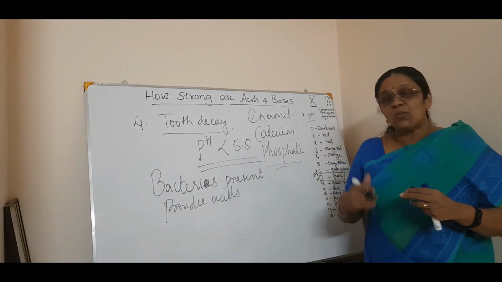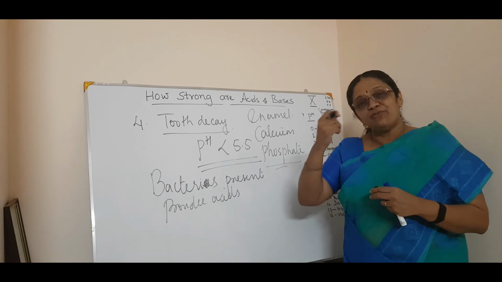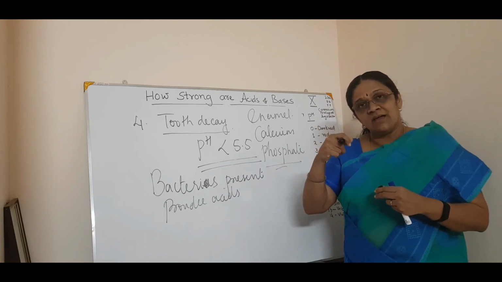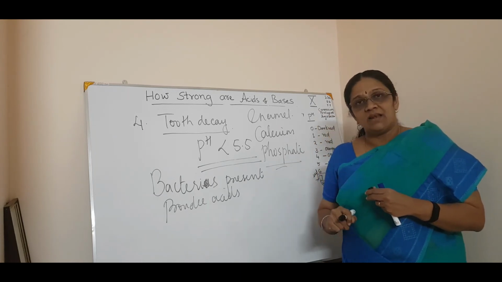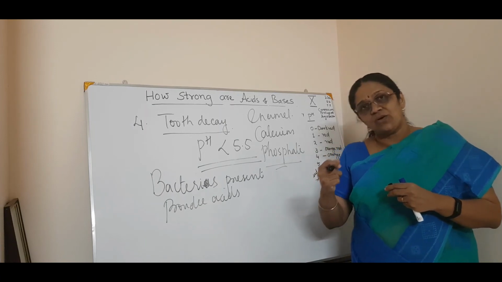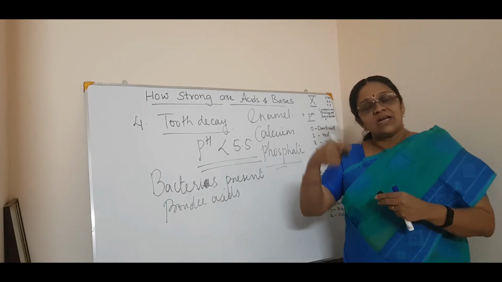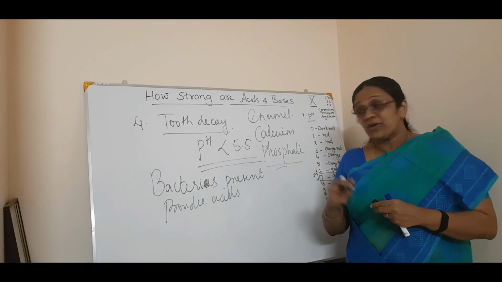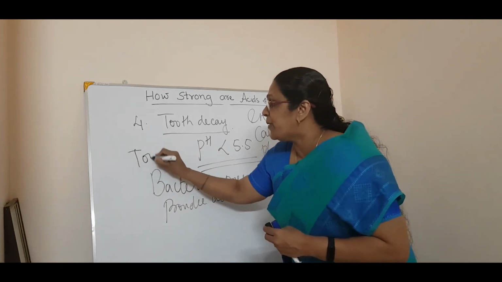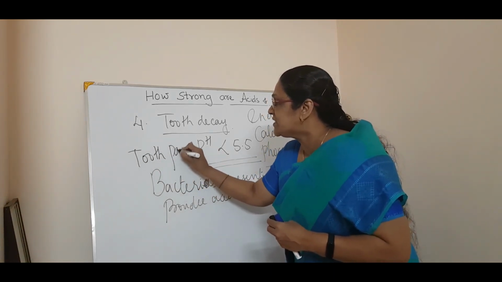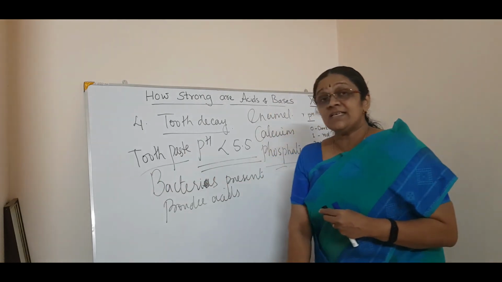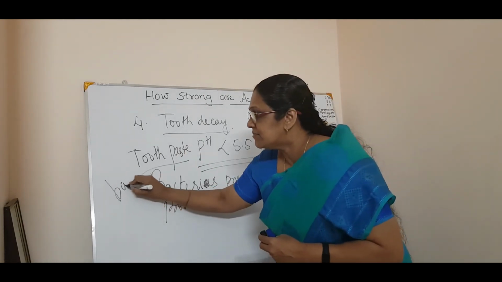So, what is the remedy for that? You have to brush your teeth after every meal. Like going to bed also, you have to brush your teeth. For that, you are using what? Toothpaste. What is the importance of toothpaste here? Toothpaste is basic in nature, isn't it?